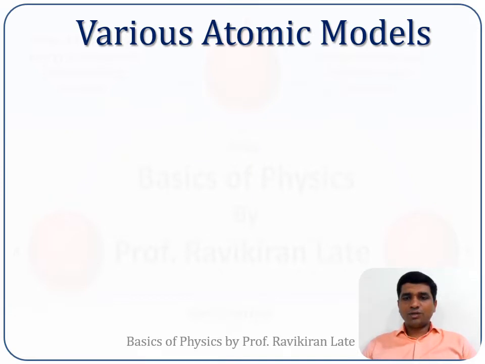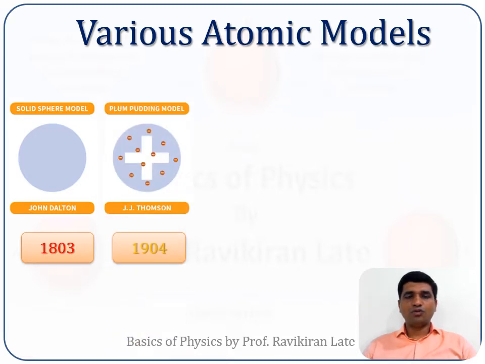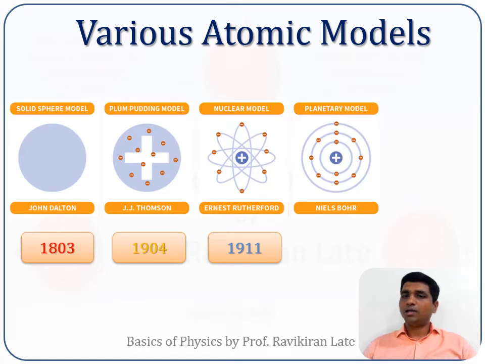Before actually starting with today's topic, let me first of all recap whatever I discussed in our previous lecture. We had seen the various atomic models prior to Niels Bohr. That was the solid sphere model which was proposed by John Dalton in the year 1803. After that, in the year 1904, it was J.J. Thomson who proposed his plum pudding model, which was further refined by a scientist Rutherford in the year 1911, and Rutherford's model was further refined by Niels Bohr, which we will discuss in today's session.